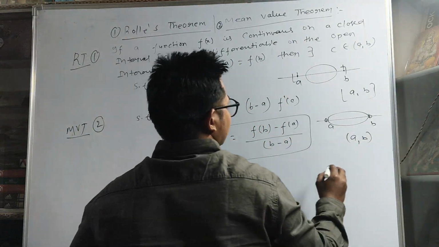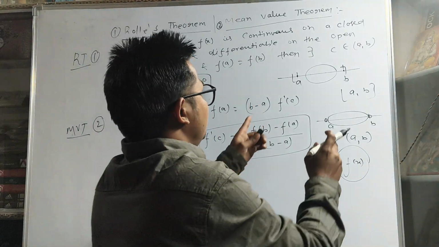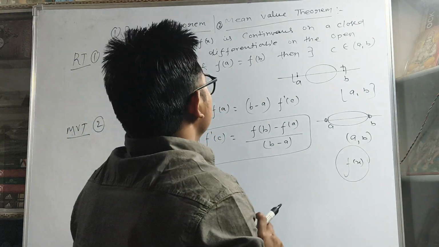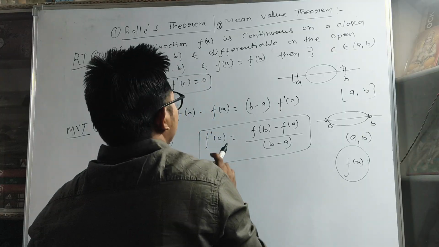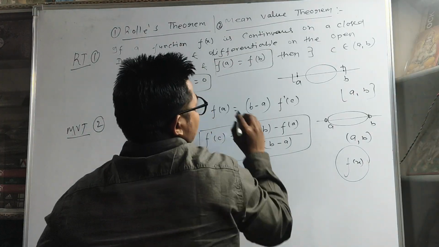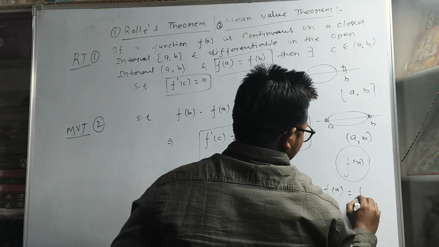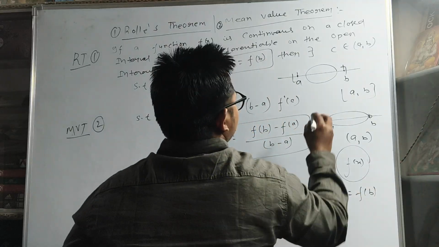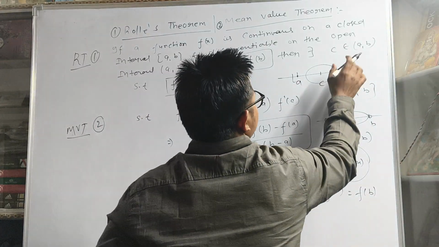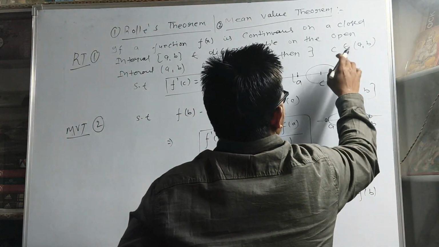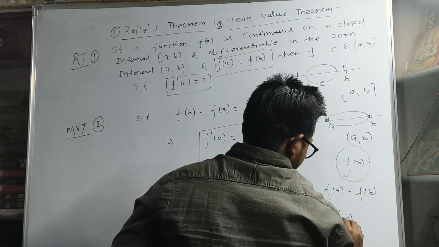So for any function f(x), if f(x) is continuous on the closed interval including these two points and differentiable on the open interval, that means excluding these two points, and if we have f(a) equal to f(b), that means the value of f at point a and the value of f at point b are the same, then there exists a point c between a and b such that f dash c, the derivative of the given function at point c, is 0.